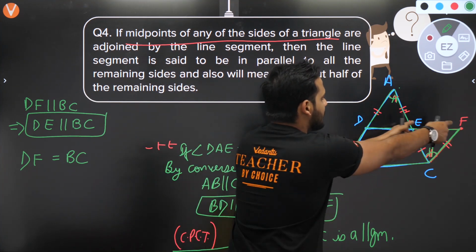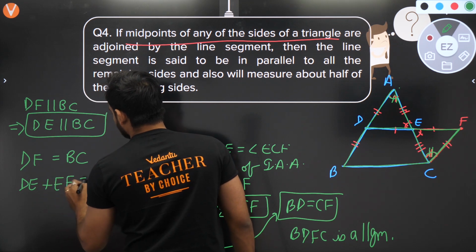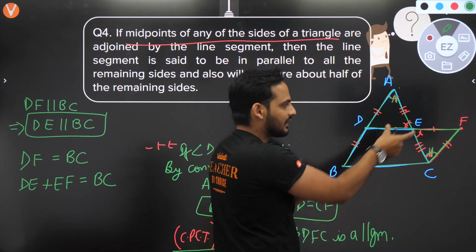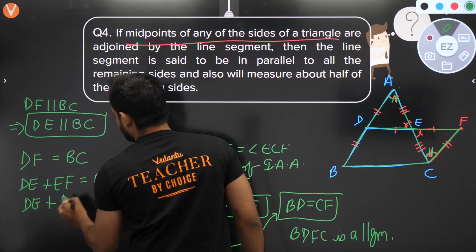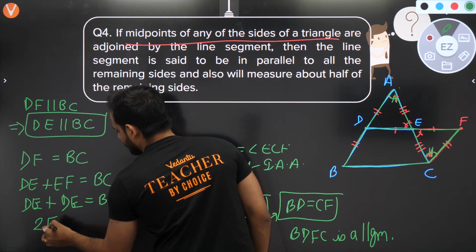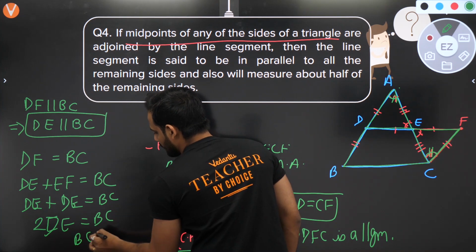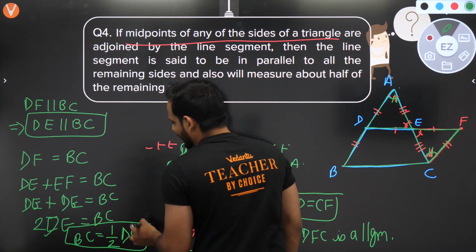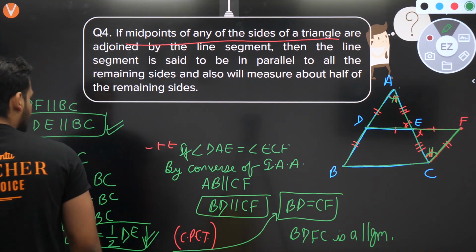DF is equal to DE plus EF, which is equal to BC. And you know DE and EF both are equal. So in place of EF, I can write DE also. So it will become DE plus DE is equal to BC, so 2 times DE is equal to BC. That means DE is half of BC. Now I have proved that DE is parallel to BC and DE is half of BC. Now you must be thinking, sir, how do we remember this proof?